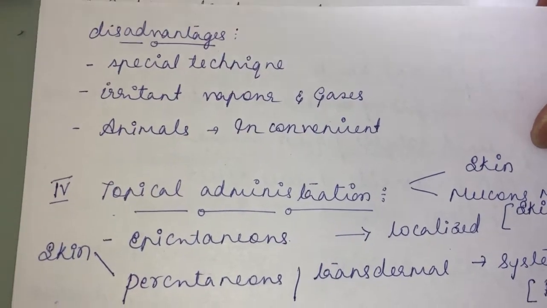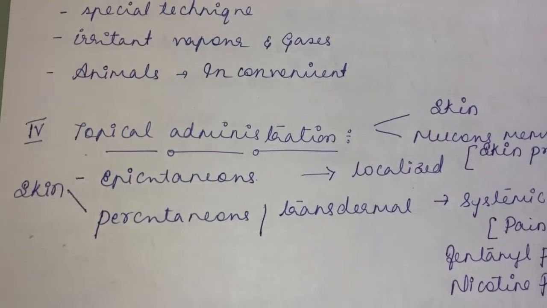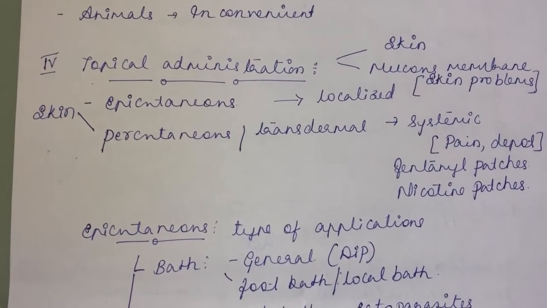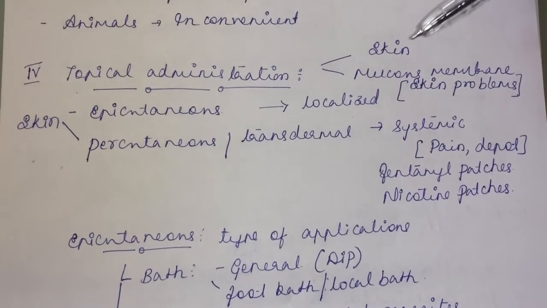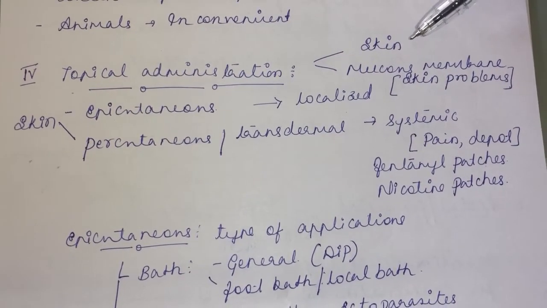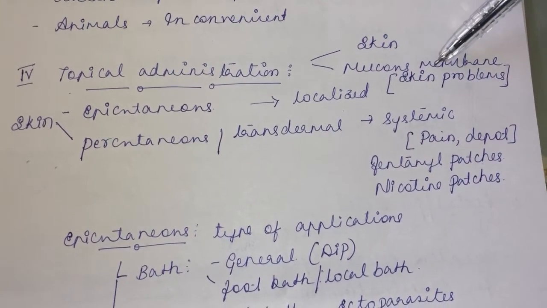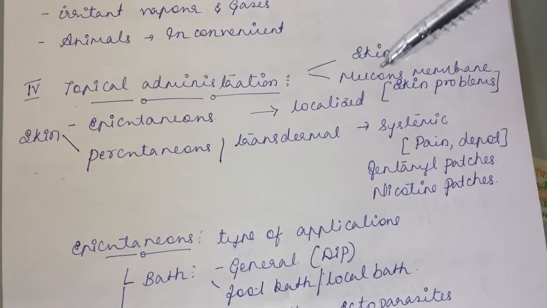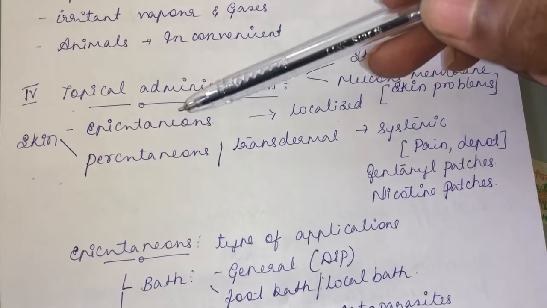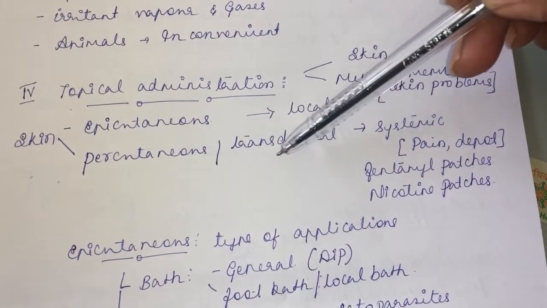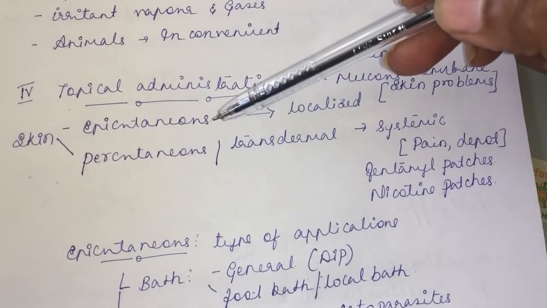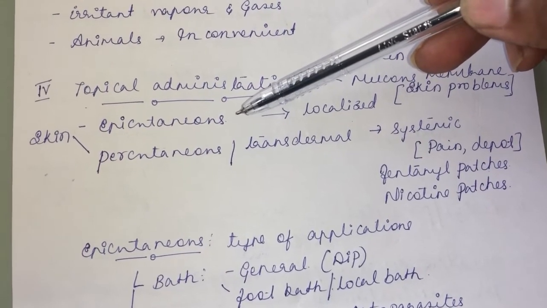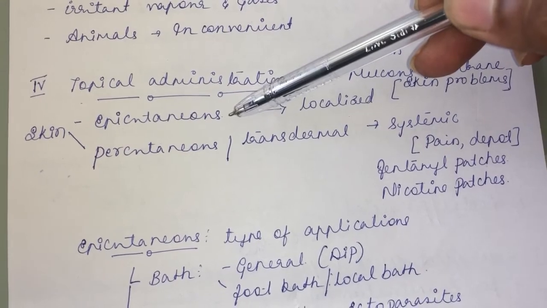Then the fourth route of administration is topical administration. Oral is over, then parenteral, inhalation, and the fourth one is topical. Topically, you can give a drug either to the skin or to the mucous membrane. Both are included under topical administration. Coming to the skin, there are epicutaneous and percutaneous or transdermal routes. Epicutaneous means above the skin. Whatever drug is administered above the skin becomes epicutaneous.